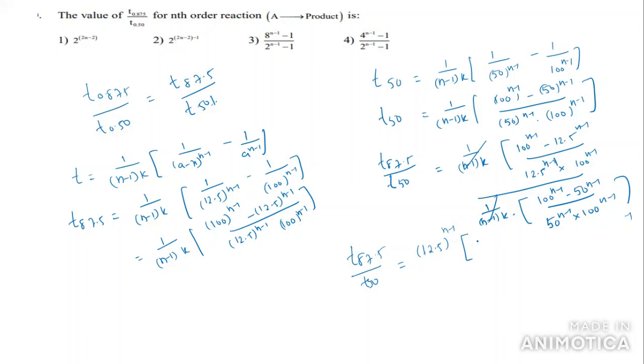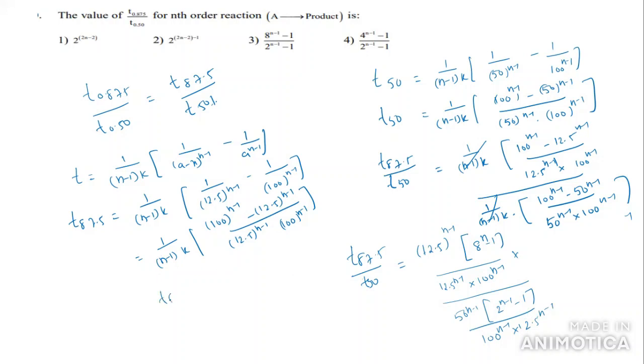So this how I am going to write here, this is 8 power n minus 1 I am writing. 8 power n minus 1 I am writing. So this is divided by what we have. This is divided by what you will write here, 12.5 whole power n minus 1 into 100 whole power n minus 1. Okay, now you will see this part here. So this is divided by, I am writing here. So in this I want to take the common 50 whole power n minus 1. Suppose you are taking the common, you will get here 2 power n minus 1 by this one into 100 power n minus 1 into 12.5 whole power n minus 1 you are getting.